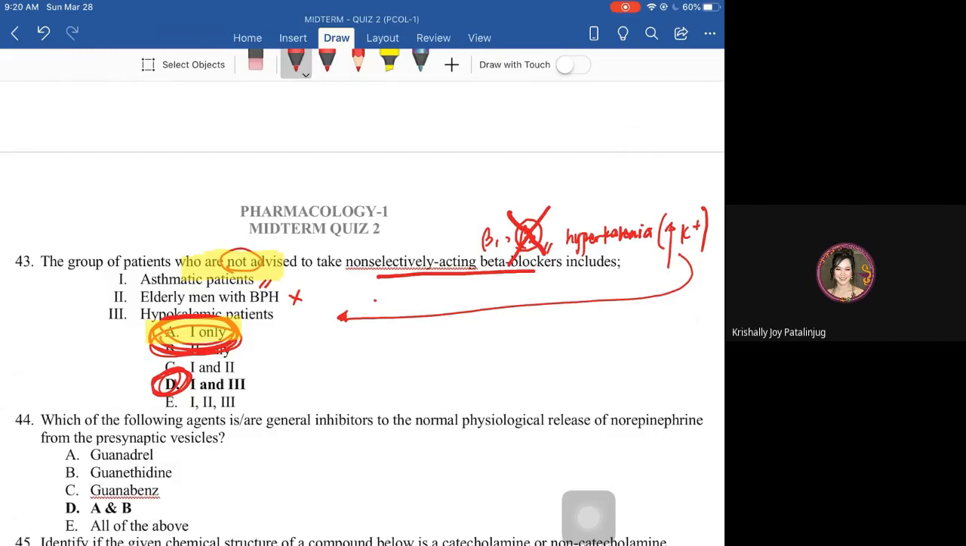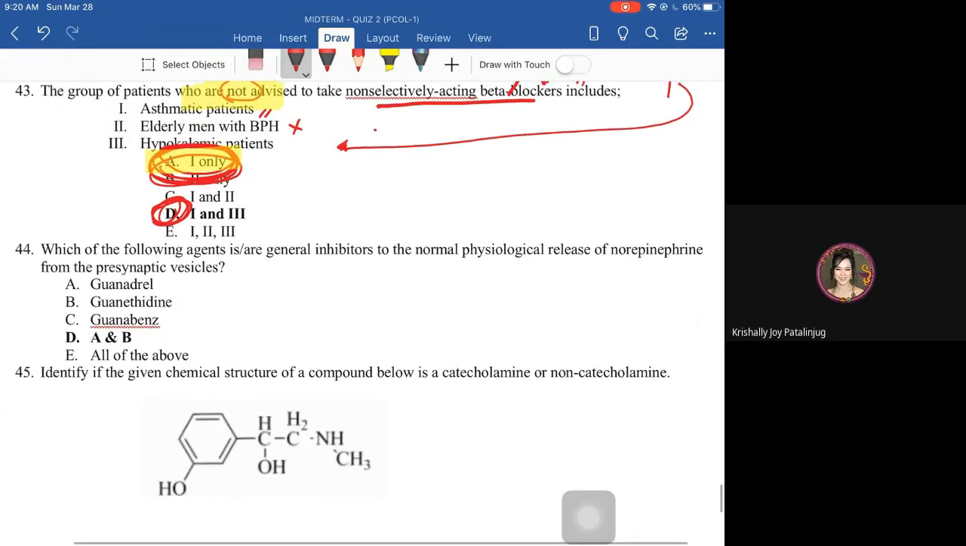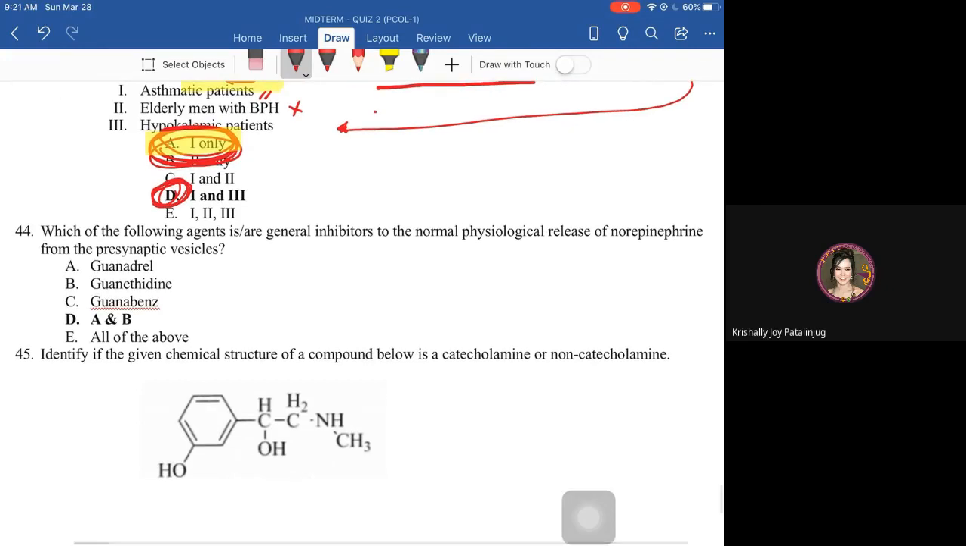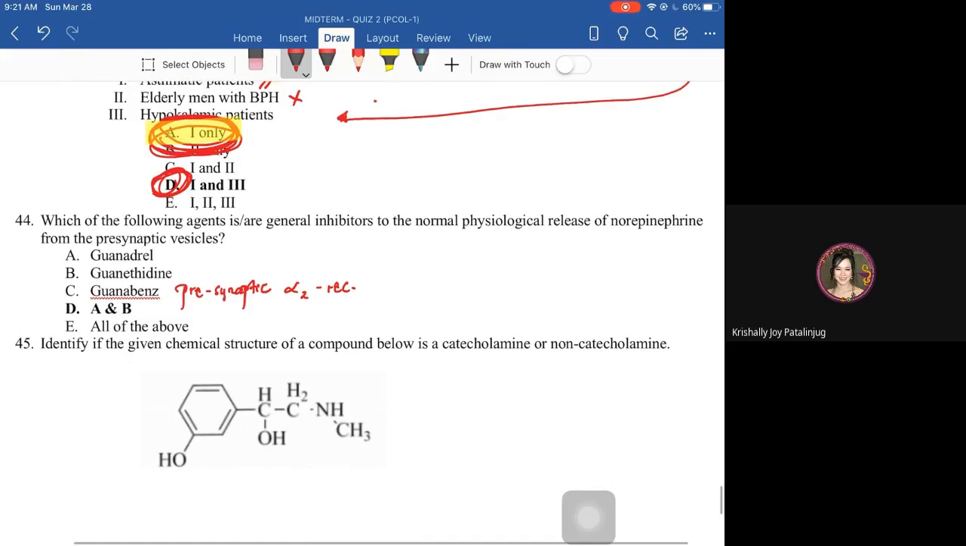Next. Which of the following agents are general inhibitors to the normal physiologic release of norepinephrine from presynaptic vesicles? It's only A and B. Because guanabenz has something to do with stimulating the presynaptic alpha 2 receptor. Guanabenz stimulates the presynaptic alpha 2 receptor. The rest, guanadrel and guanethidine, are peripherally acting blockers of norepinephrine release.